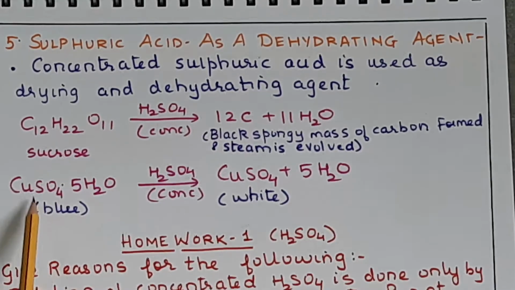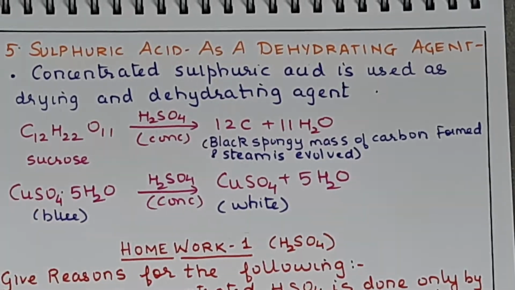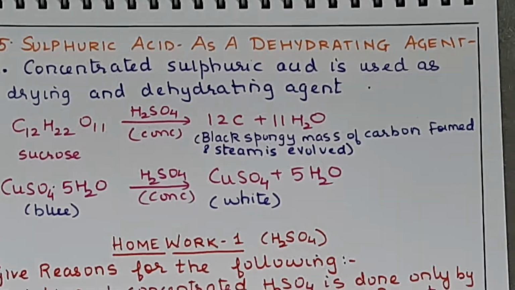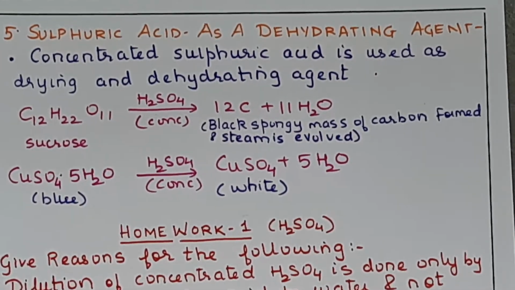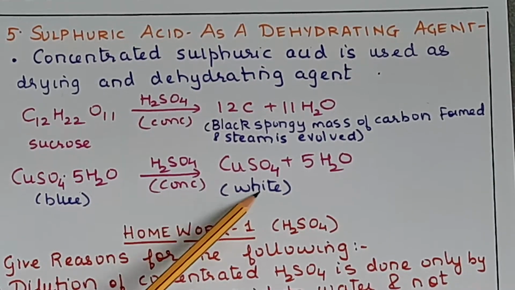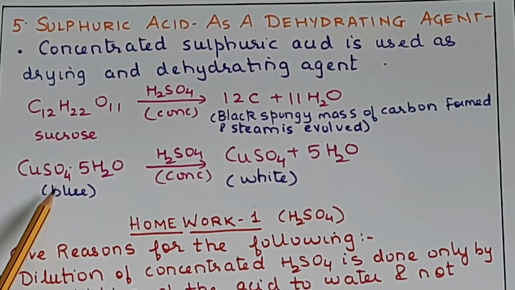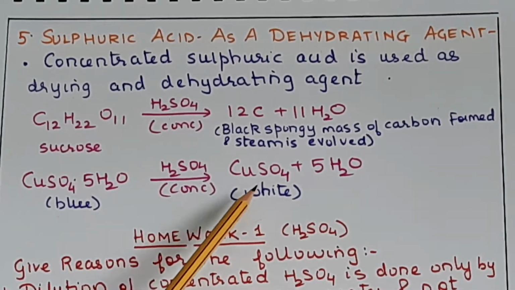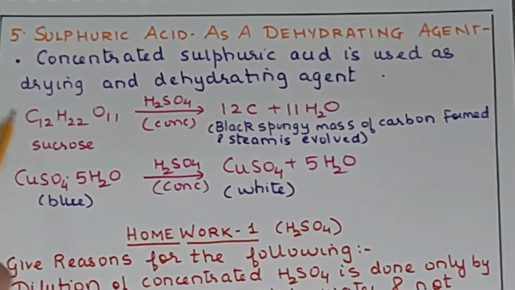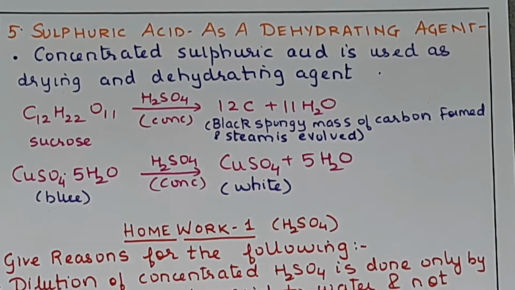So the blue color of the copper sulfate is because of the water of crystallization. The moment that water of crystallization is removed, it becomes white. So crystalline, blue, this will be amorphous and white. So both of these come for state your observation.